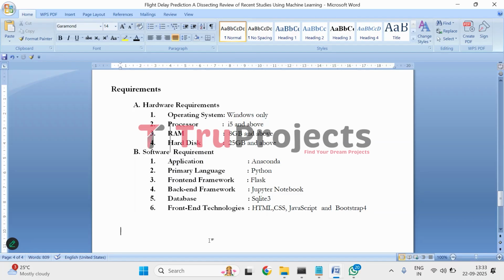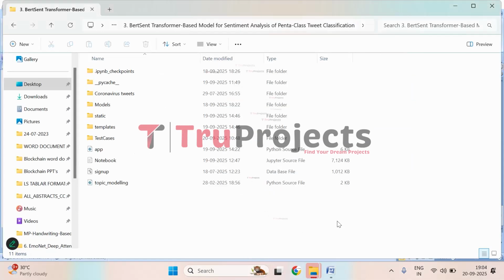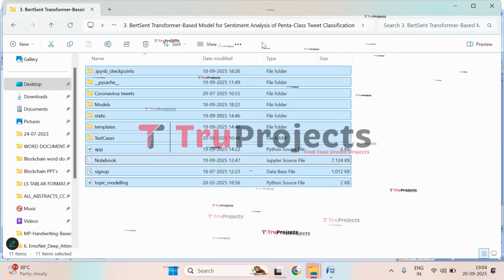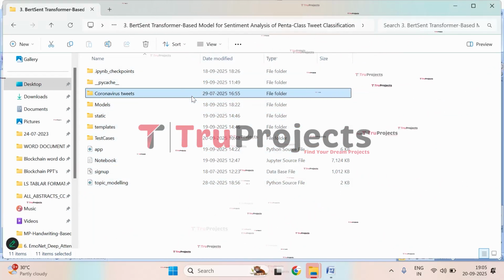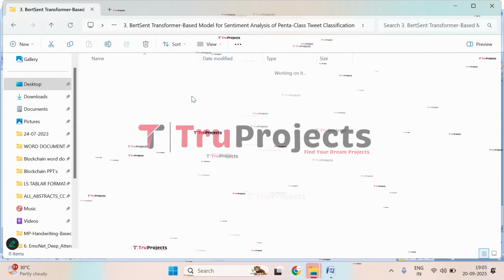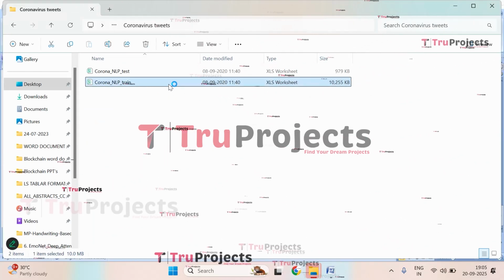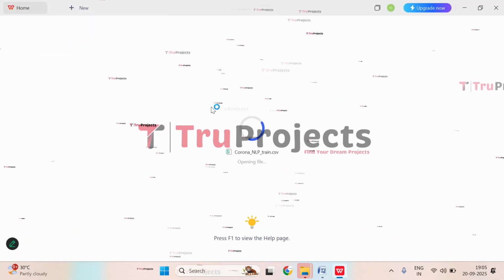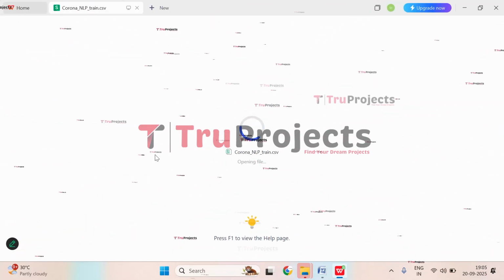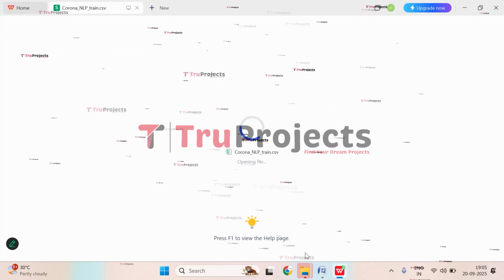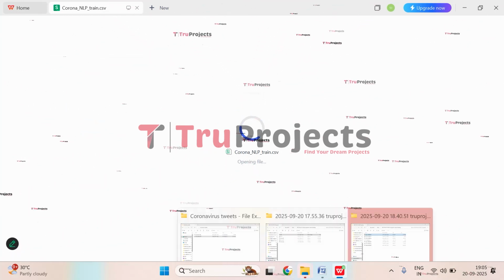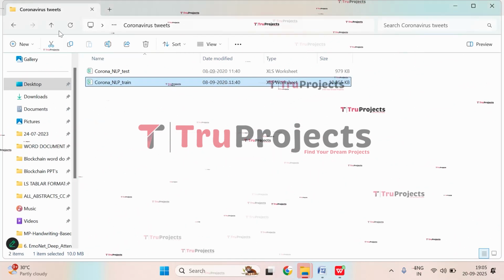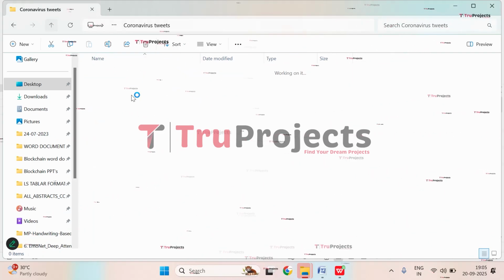Now let's execute it. To execute, let's open the code folder of the project. These are the source code files of this project. We have used coronavirus tweets. Let's open it. Here we have the train set, which is used to train the model. It's loading. Just wait for a while. Until then, let's see the other files.